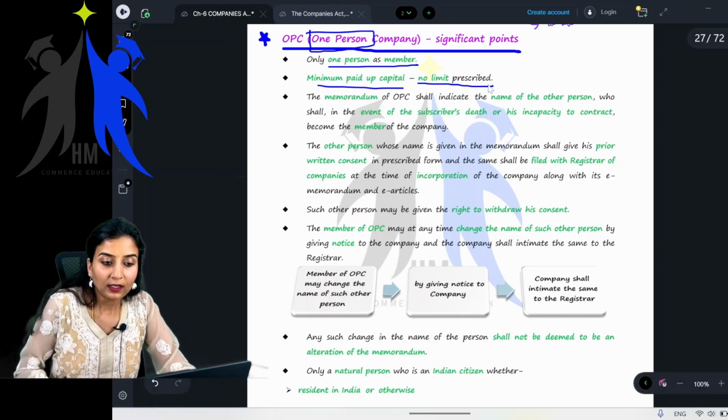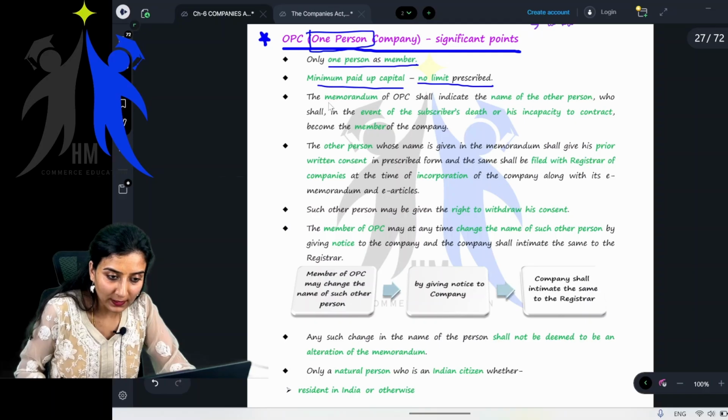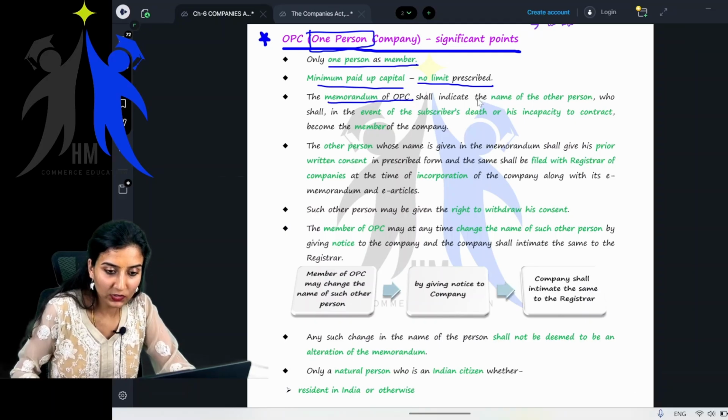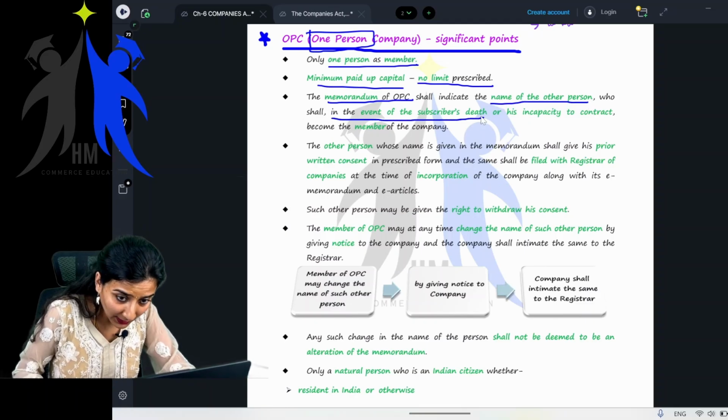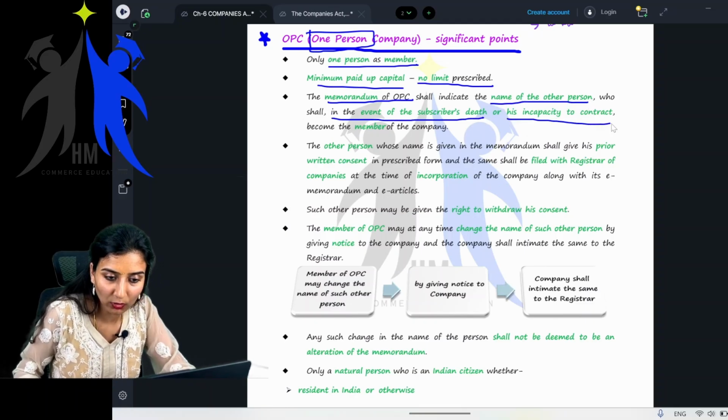Right? Fine. Next, the memorandum of OPC shall indicate the name of the other person who shall, in the event of the subscriber's death or his incapacity to contract, become the member of the company.